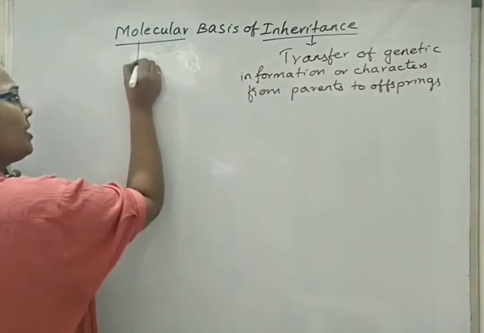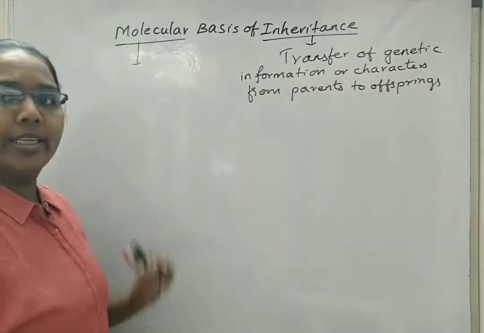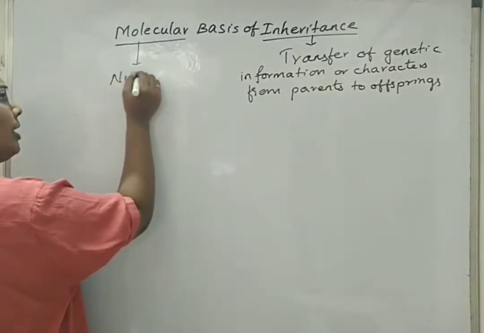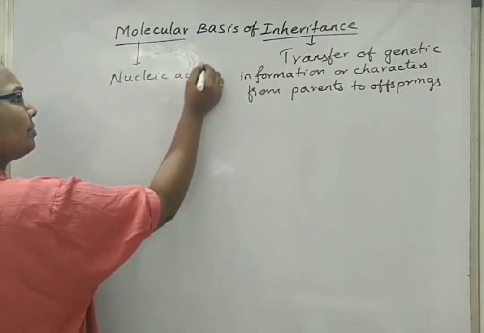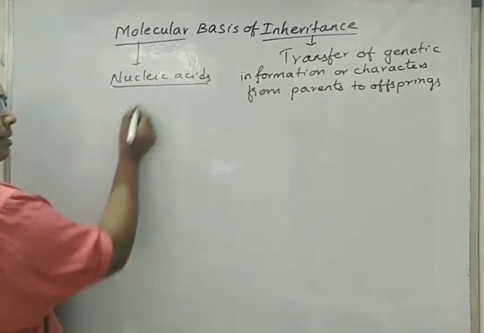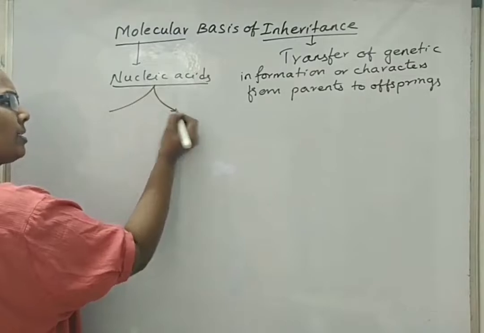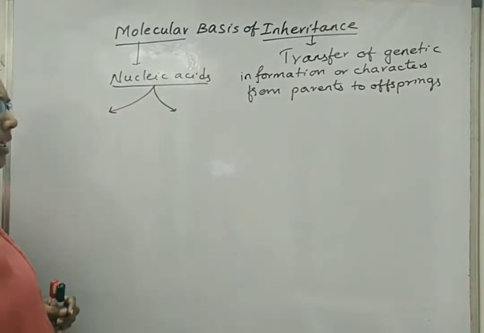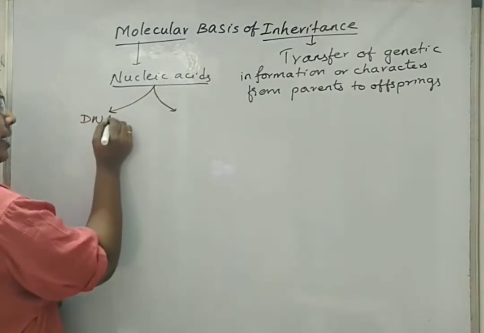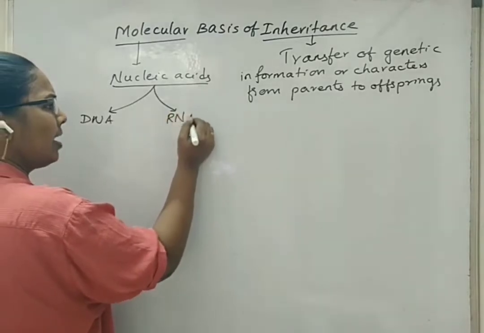And the molecules that are responsible for such inheritance are nothing but nucleic acids. There are two types of nucleic acids existing in living organisms. One is DNA and the other is RNA.